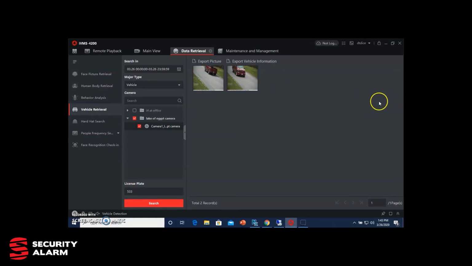And that's just a quick snapshot of the license plate camera and how we connect and communicate with it through the IVMS 4200 software.